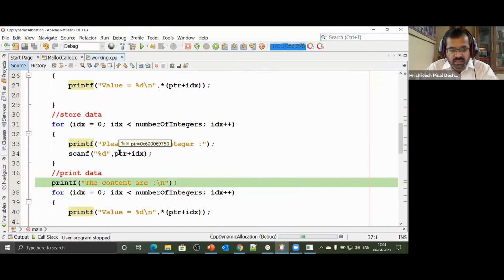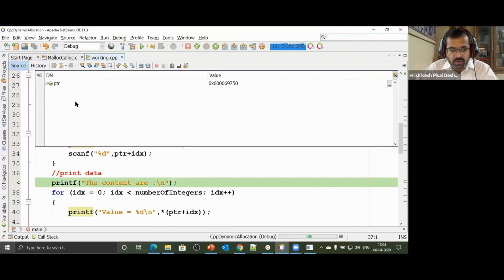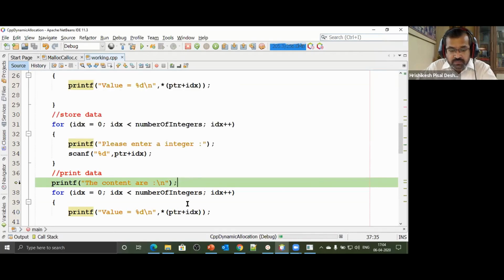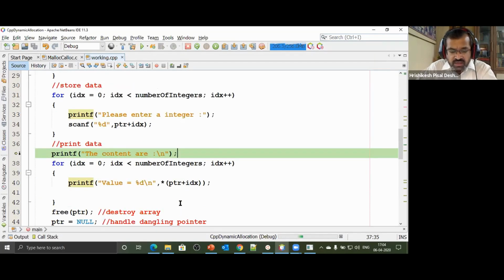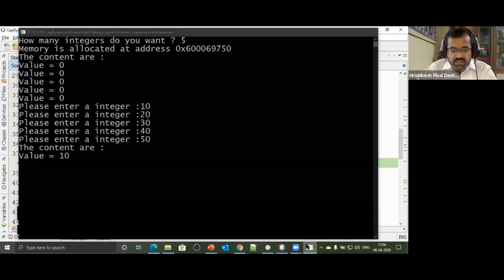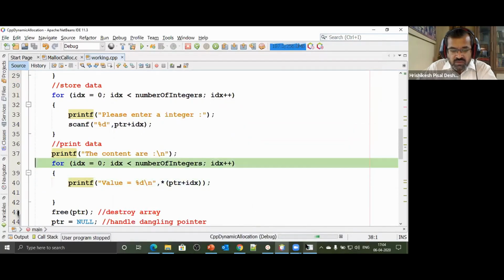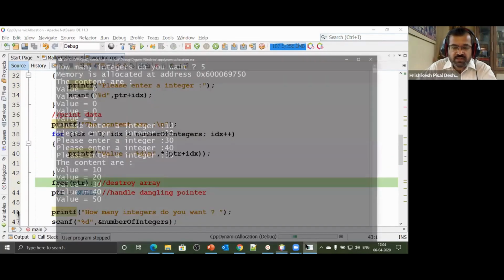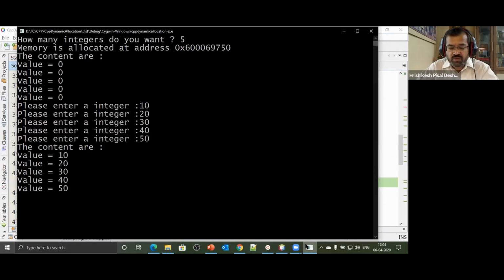So ptr is pointing to a location, and star ptr is as good as saying star of ptr plus 0, the whole thing. That's value 10. But then we'd like to fetch the values, so again we iterate through the loop. I get the first value, watch it, 10, second value, third value, fourth value, and so we have accessed all the variables.